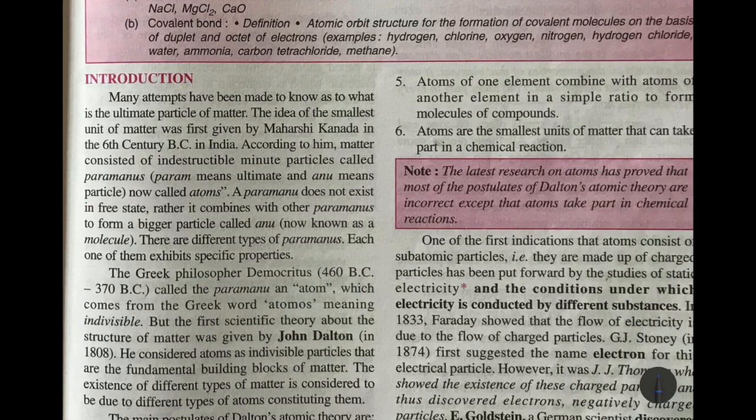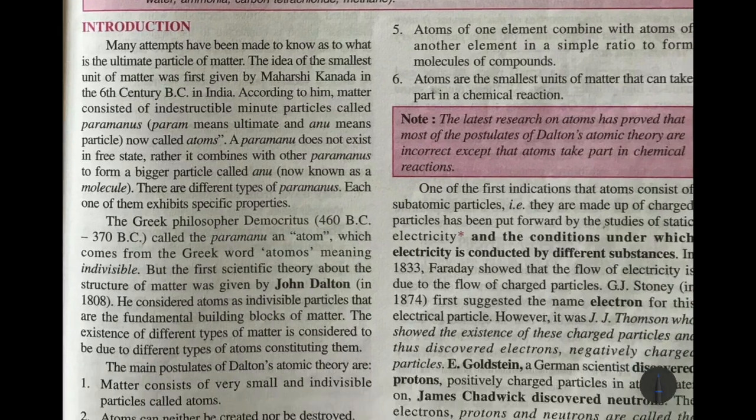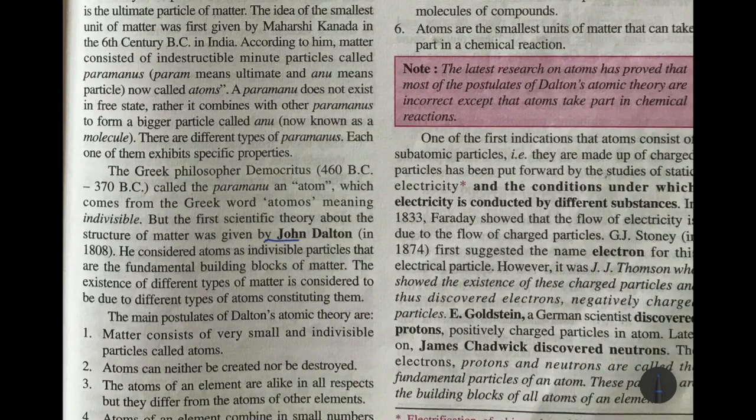Later on, the first scientific theory about the structure of matter was given by John Dalton in 1808. He considered atoms as indivisible, indestructible particles, which cannot be divided. These were the building blocks of matter. The existence of different types of matter is because of the different types of atoms that make them up.